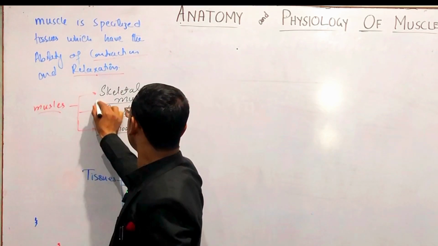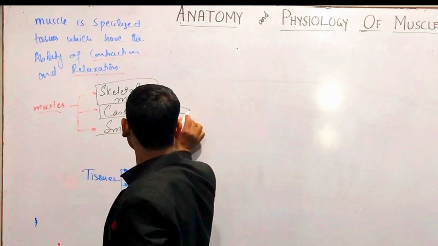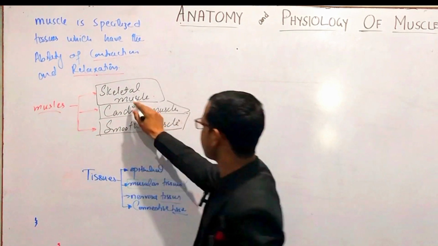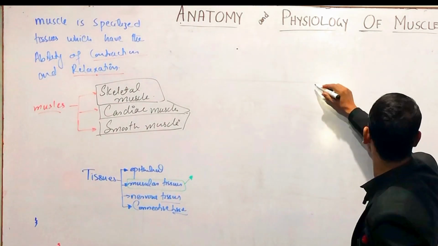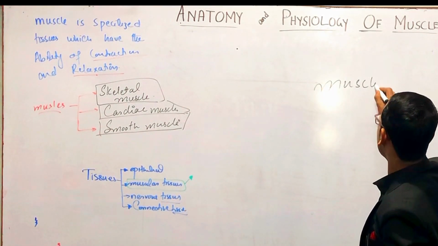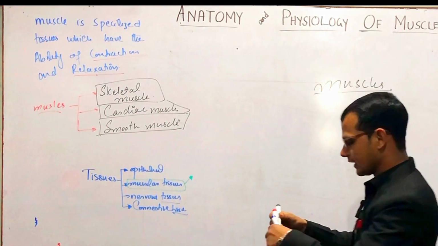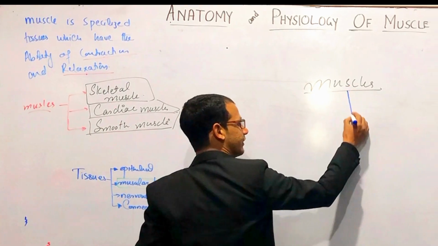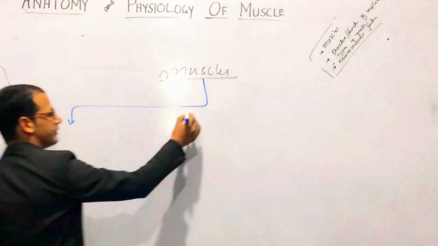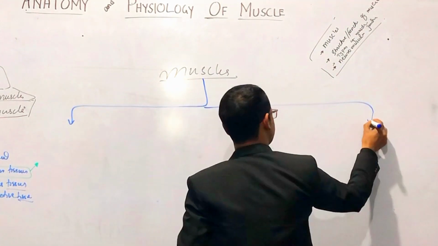Let's just discuss these types of muscles in short. So we have how many types of muscles? Muscles are of three types. There are some similarities and some differences between these types of muscles, right?